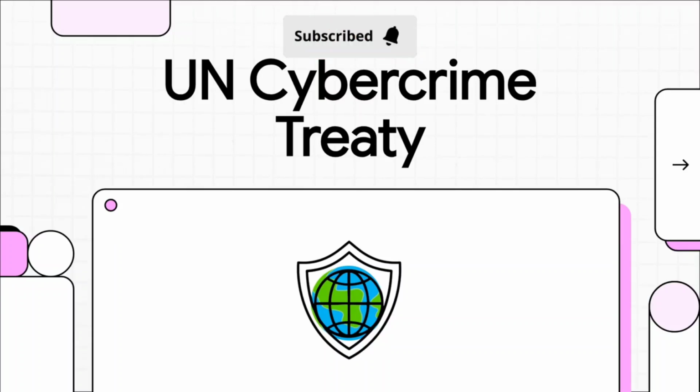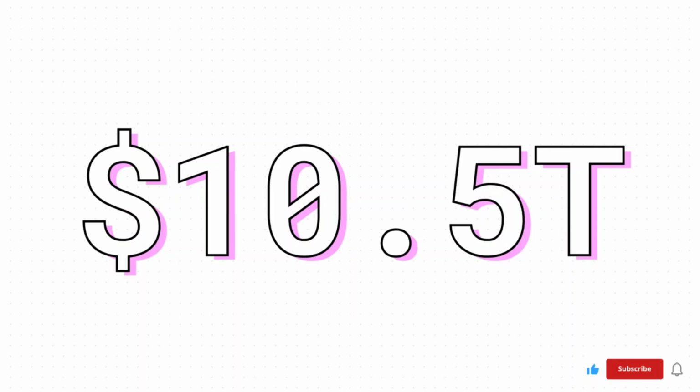Welcome, aspirants, to this focused explainer on a really crucial topic for your upcoming exams, the brand new UN Convention Against Cybercrime. Okay, let's dive right into this. First, just look at this number, $10.5 trillion. That's the projected annual cost of global cybercrime by 2025. I mean, it's a staggering figure that really highlights the massive scale of the problem we're all facing.